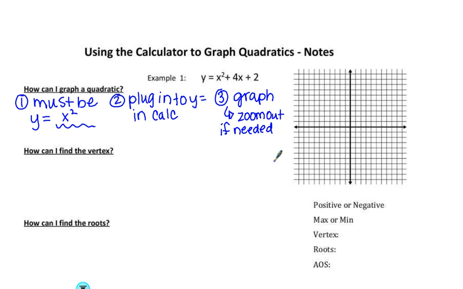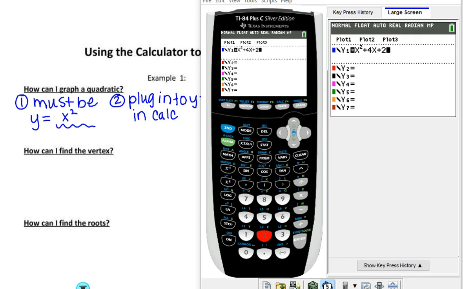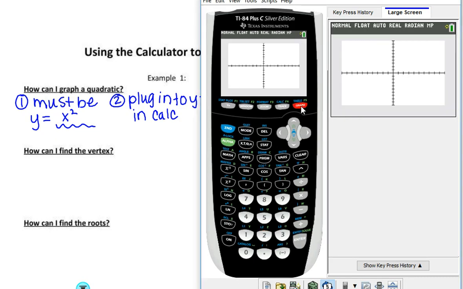Alright, second thing, how can I find the vertex? Well actually, let's go ahead and first go into your calculator, and I want you to type in this first example at the top. It says y equals x squared plus 4x plus 2. That's better. Alright, so then I click on graph and I want to see what my graph looks like, and there he is.